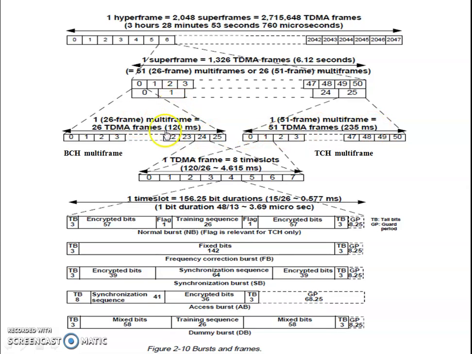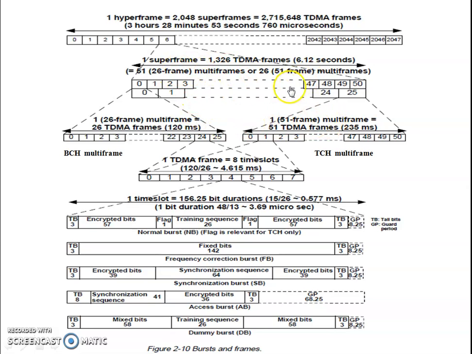Such a 26-frame group we call a multi-frame, and such a 51-frame group we also call a multi-frame.